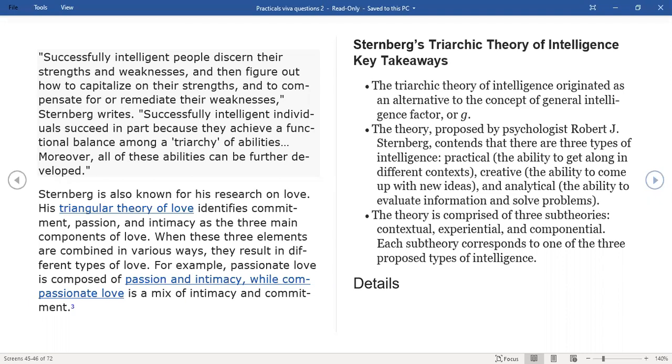Anyway, coming back here, this guy broke it down into three parts. One is practical, which is kind of wisdom. Then is creative, which involves kind of fluid intelligence, and analytical, which is a combination of wisdom and fluid intelligence. So with the three of them, he came up with three subtheories of intelligence also, which is in the next page. So Hritika, please do the honors.